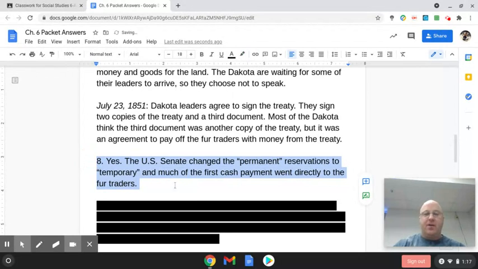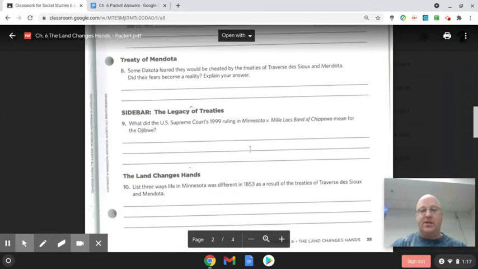And the answer to that one is, yes, they did. The U.S. Senate, so in the United States government, there's a House of Representatives and the U.S. Senate. The Senate is responsible for making and approving treaties. So the U.S. Senate changed the permanent reservations to temporary. So they said, yeah, you can have that land. It was going to be yours forever, permanent, but now we might need to move you around, so we're just going to make them temporary. And much of the first cash payment that was supposed to go to the Dakota went to the fur traders, because remember they signed that document that said that, even though they weren't aware of it. So now they lost money because of that. So they are right to fear.